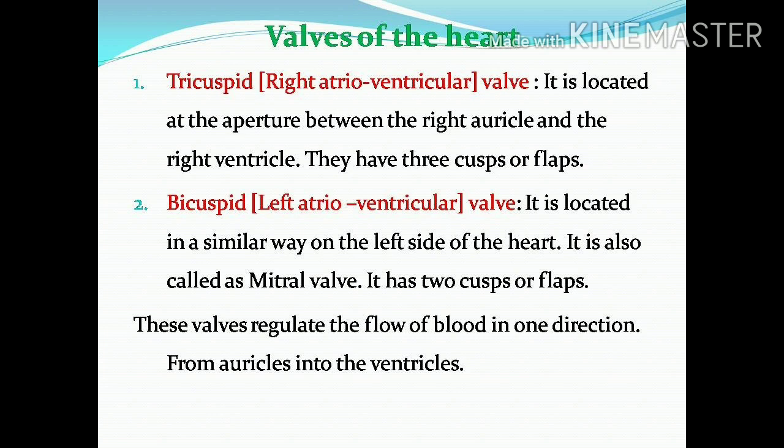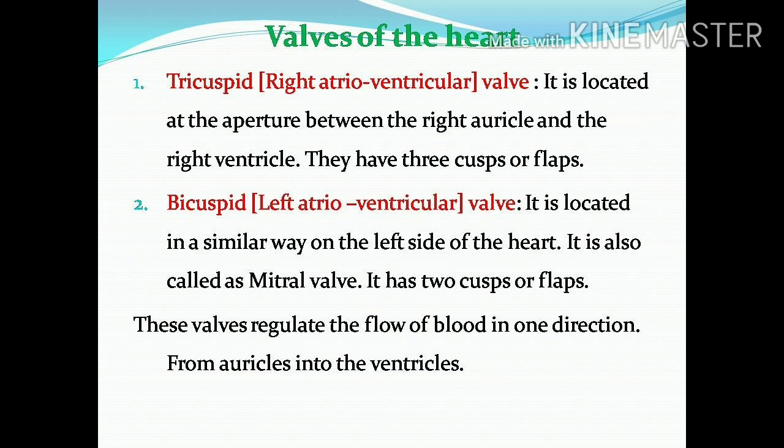Second valve, left atrioventricular valve, it is called the bicuspid valve. It is located in a similar way on the left side of the heart. It has two cusps or flap-like structures, so it is called a bicuspid valve, or a mitral valve. This valve has only two flap-like structures, that's why it is called bicuspid.